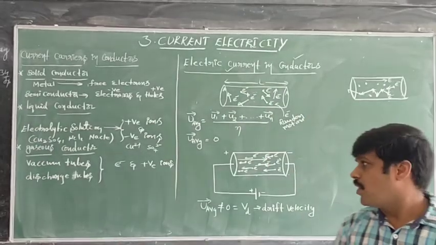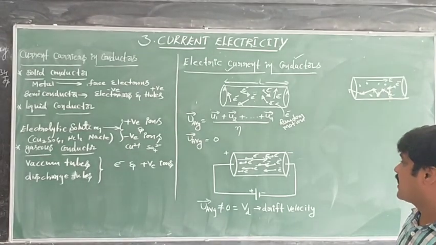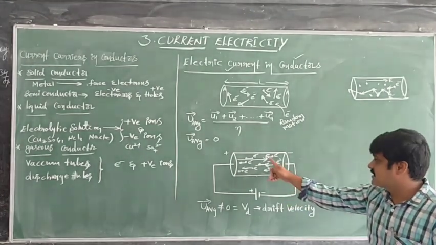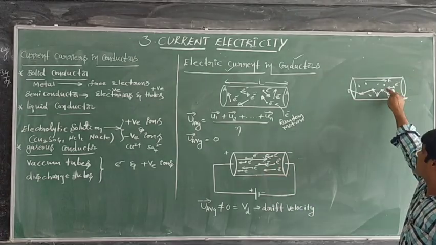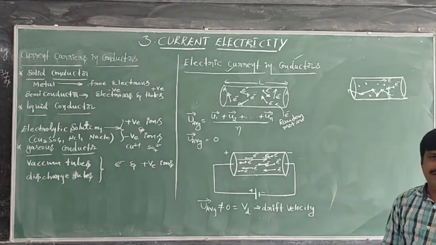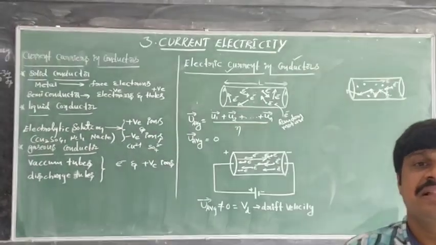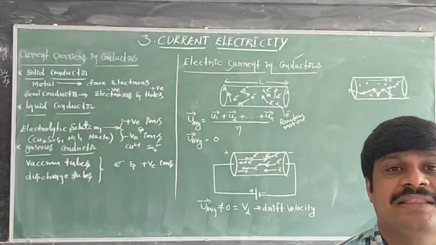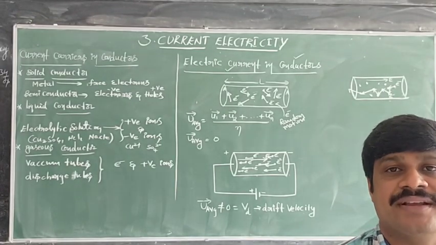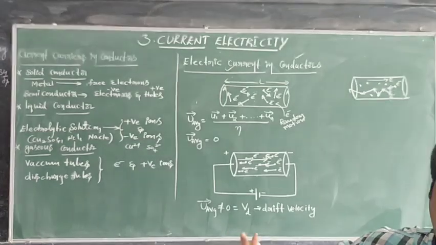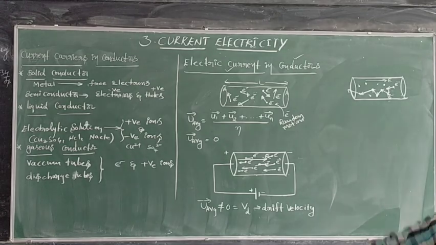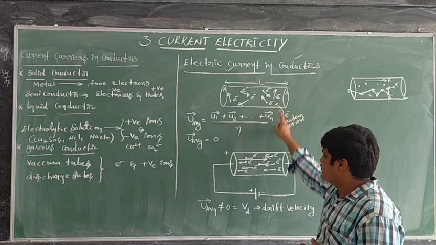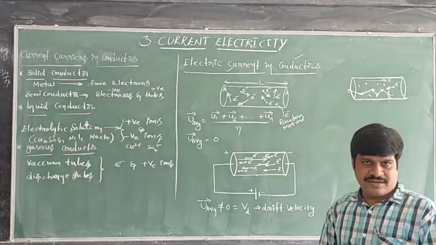Now, the velocity which the electrons attain in the presence of the electric field, with what velocity are electrons moving here? With a drift velocity. Drift velocity means the average velocity attained by the free electrons in the presence of an external electric field. Later I will give the definition also. Keep it in mind. Now this is the explanation part, what actually happens inside the conductor before applying the potential difference and after applying the potential difference.